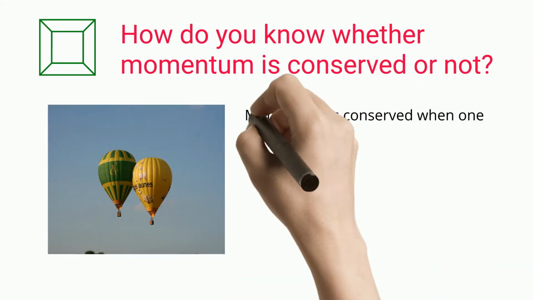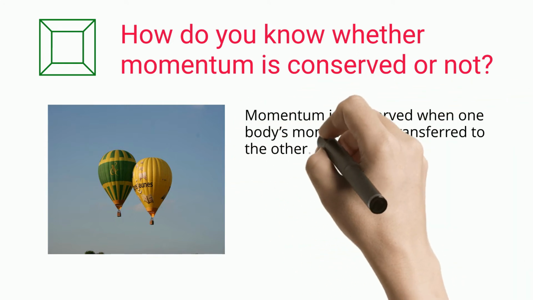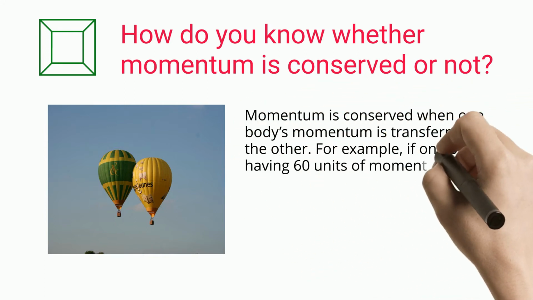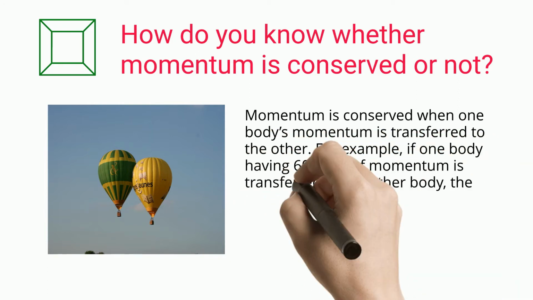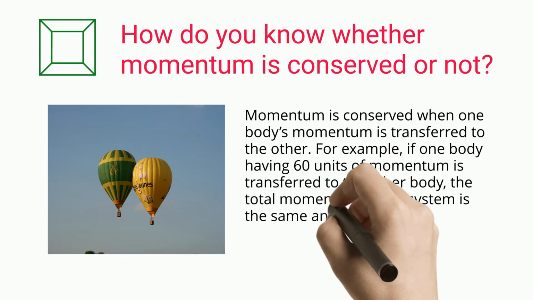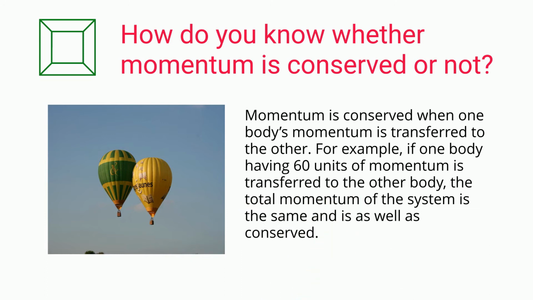Momentum is conserved when one body's momentum is transferred to the other. For example, if one body having 60 units of momentum is transferred to the other body, the total momentum of the system is the same and is as well conserved.